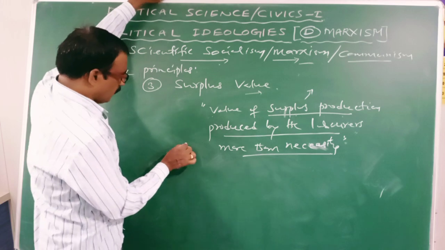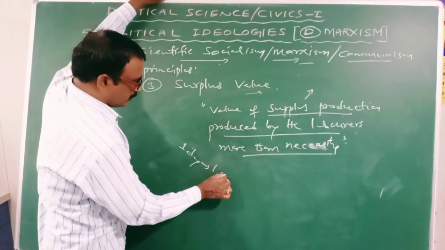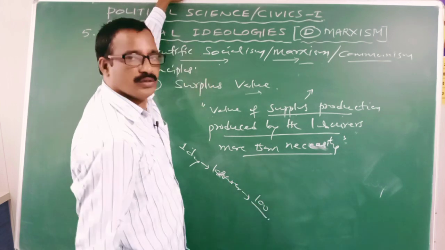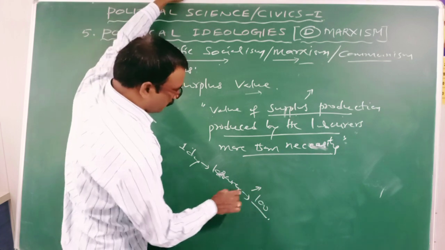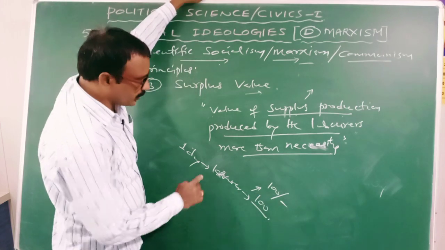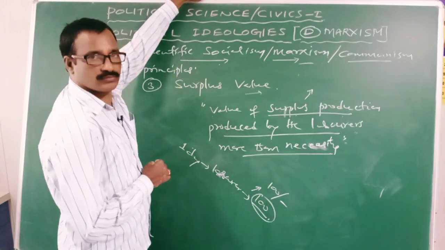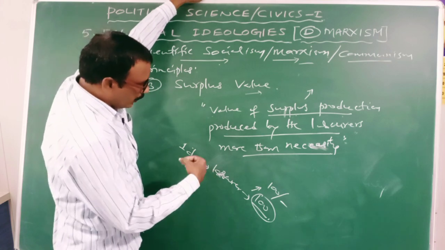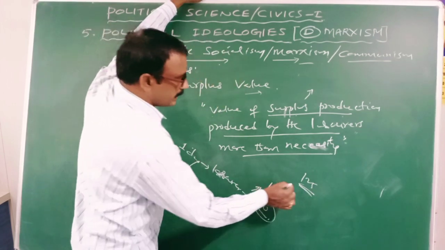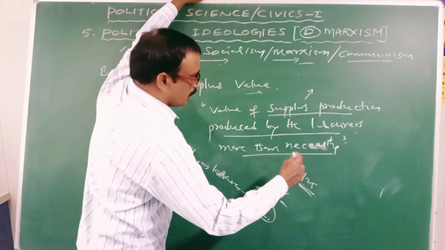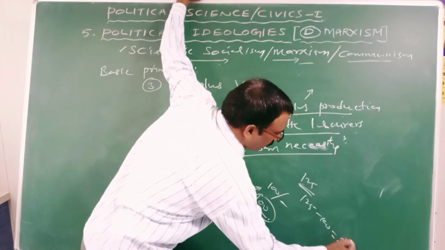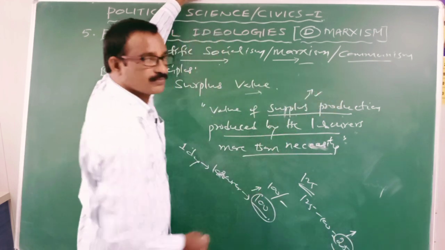Example, in one day a laborer produces 100 units of goods. For producing the 100 goods, he may get 100 rupees. And there is a chance to produce more than 100 units. For example, if a laborer produces 125 units per day, how much surplus production is that? 125 minus 100, that is 25. 25 units is the surplus production.